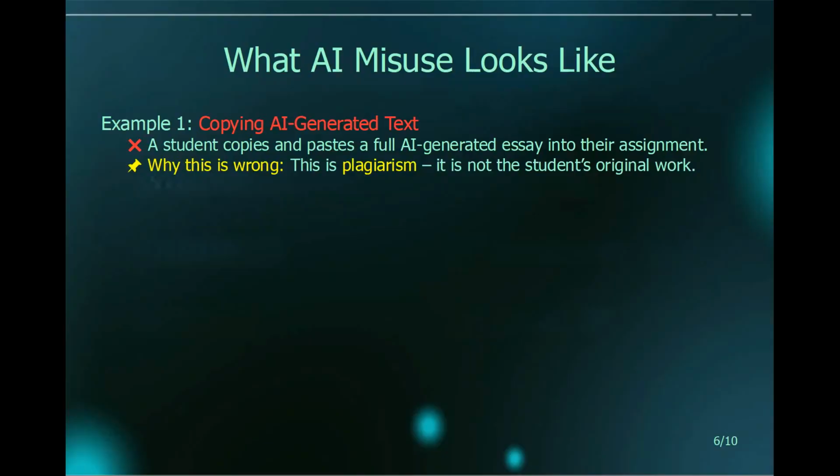Why is this wrong? This is similar to plagiarism because the student is copying work that was not made by the student. Again, writing assignments should be written by the student, not by other people, and not by ChatGPT nor other AI tools. A second example is using AI to revise an essay.